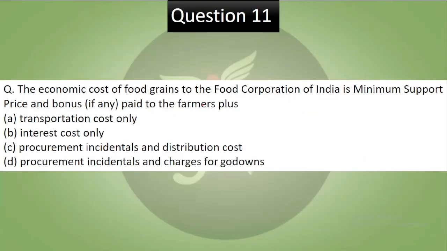Both are incorrect. Question 11. The economic cost of food grains to the Food Corporation of India is minimum support price and bonuses, if any, paid to the farmers, plus transportation cost only, interest cost only, procurement incidentals and distribution cost, procurement incidentals and charges of the godowns. Pause the video, try to answer. Now let's see the answer. So correct answer to this is C.